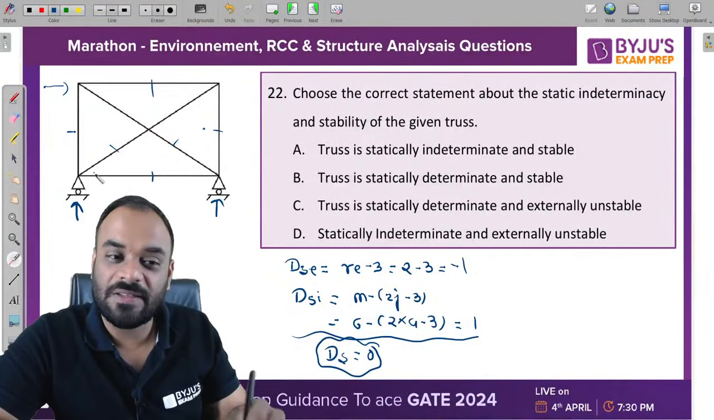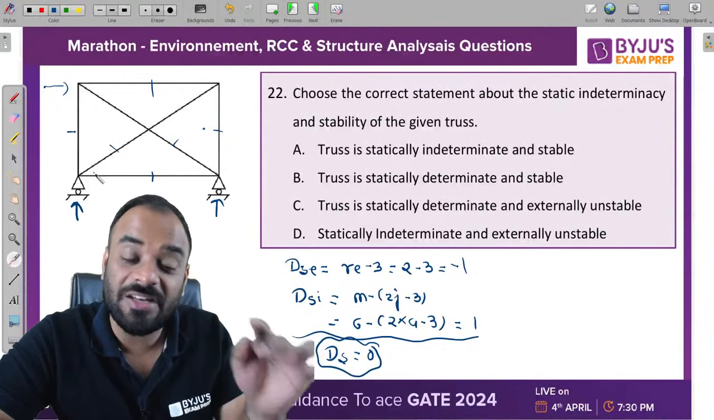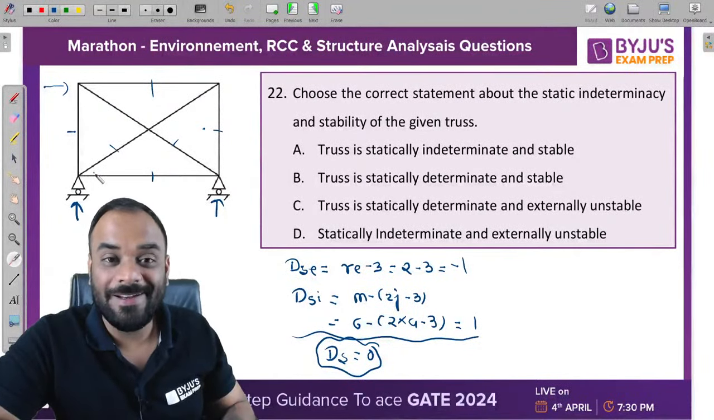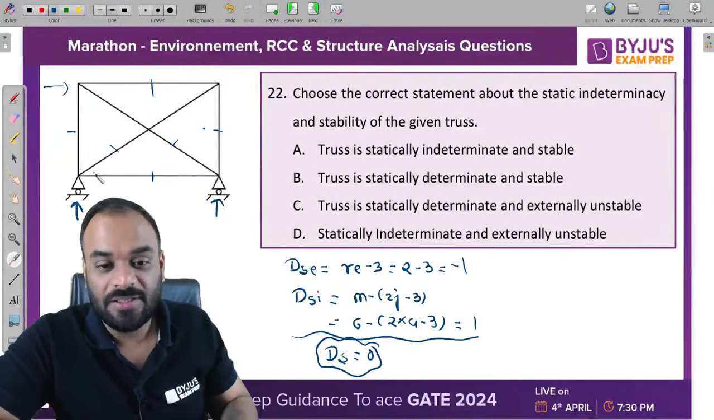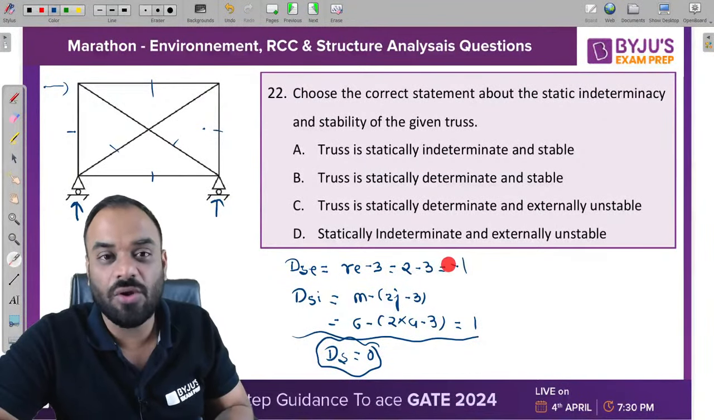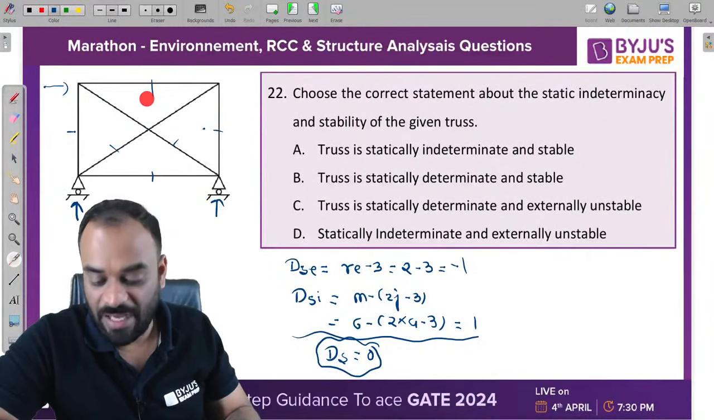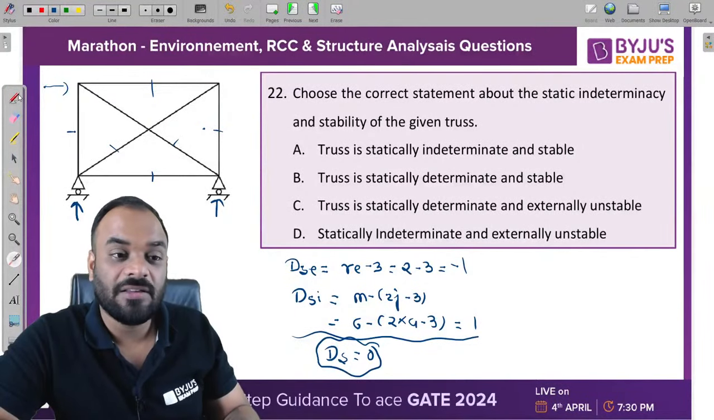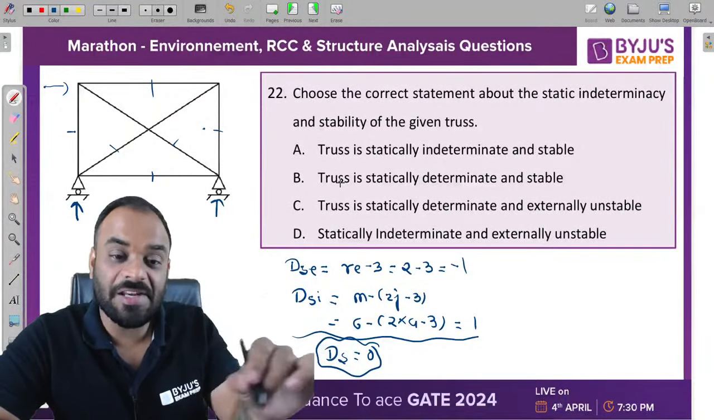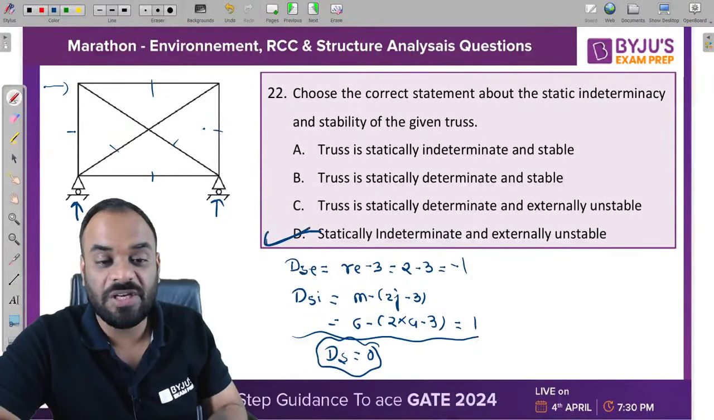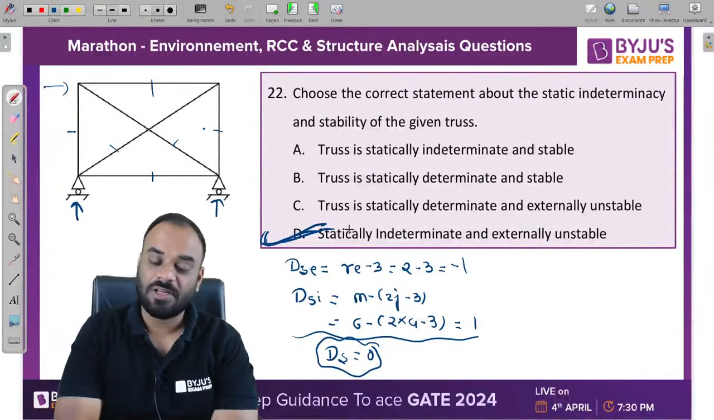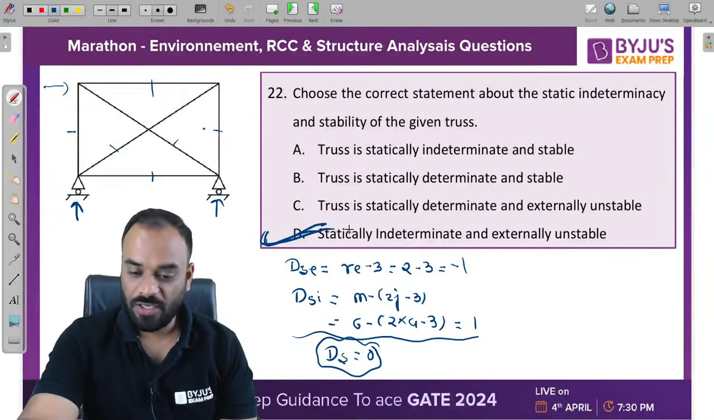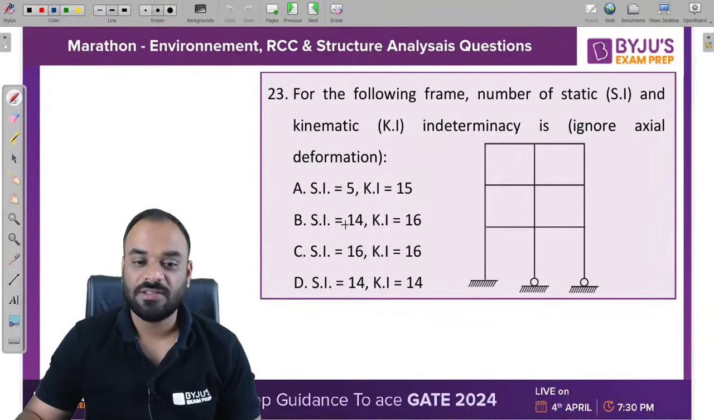So tell me guys, the structure is internally indeterminate in nature. But we are not able to use the third equation, which is not available over here. That equation cannot be useful to find out the forces in the members, and that's why guys, the structure will become indeterminate in nature, and that's why the correct answer should be D. Completely indeterminate, right? Clear? Okay, perfect.